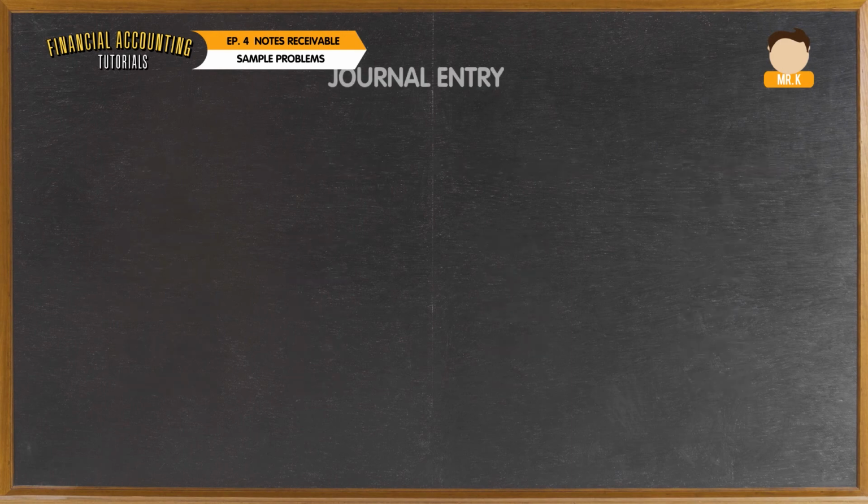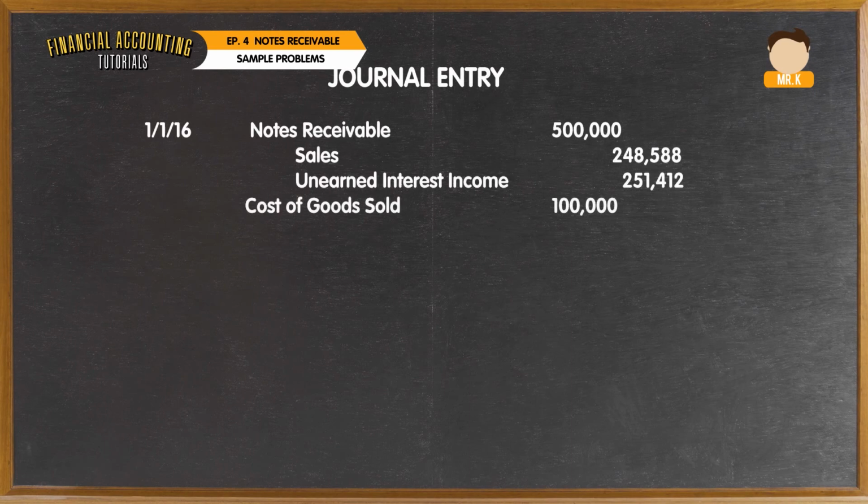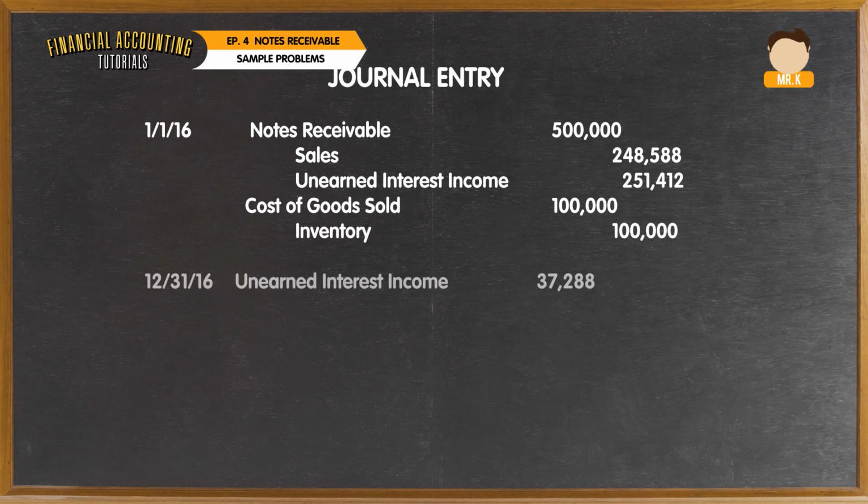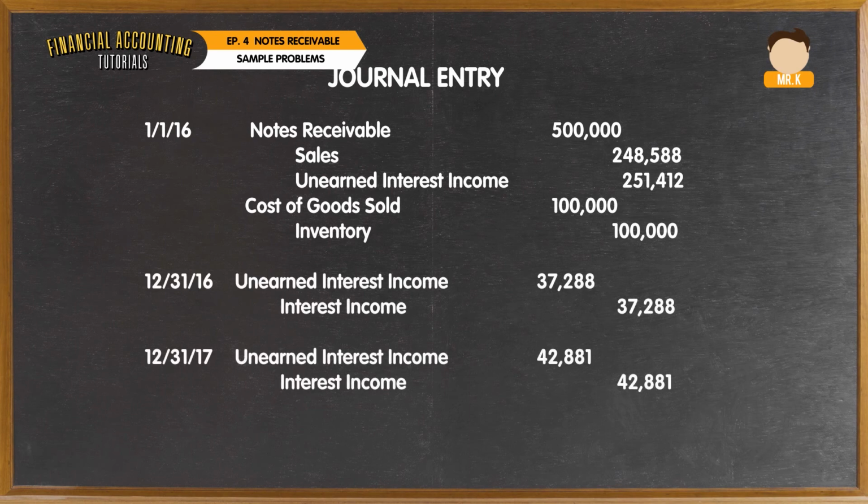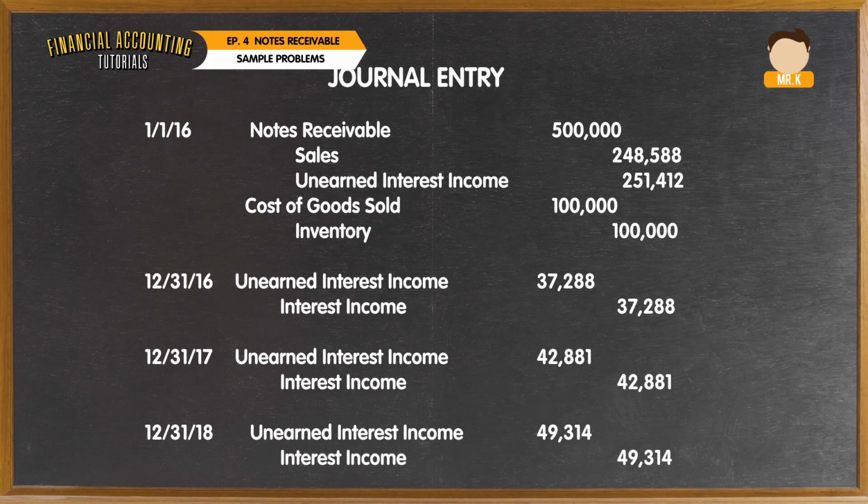Let's proceed to the entries. On January 1, 2016, the entry to initially recognize the note would be debit notes receivable of 500,000, credit sales of 248,588, and unearned interest income of 251,412. And also, under the same date, you will debit cost of goods sold for 100,000 and credit merchandise inventory for 100,000.